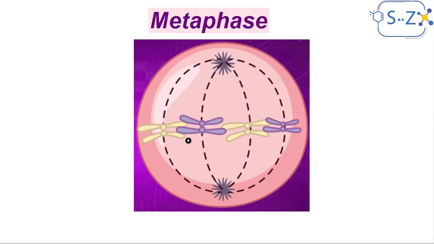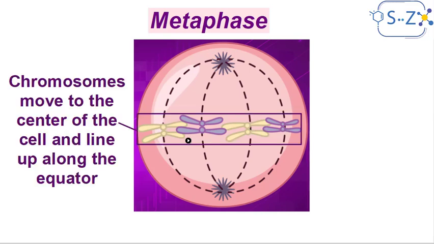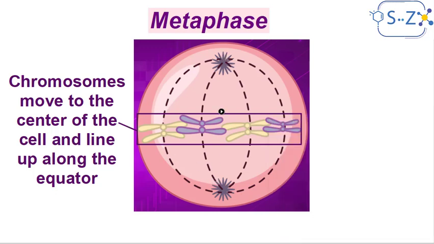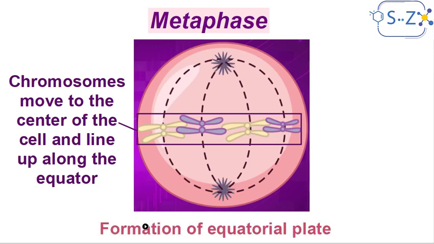Now this phase is very special, it's very important. So what happens during metaphase? The chromosomes, first of all, that we saw earlier forming in prophase, move to the center of the cell and line up along the equator. If we look at the cell, it looks like the planet Earth. There are two poles, and in the middle there is the equator. So the chromosomes come and line up at the equator, okay? And when they line up at the equator, they form what we call the equatorial plate.